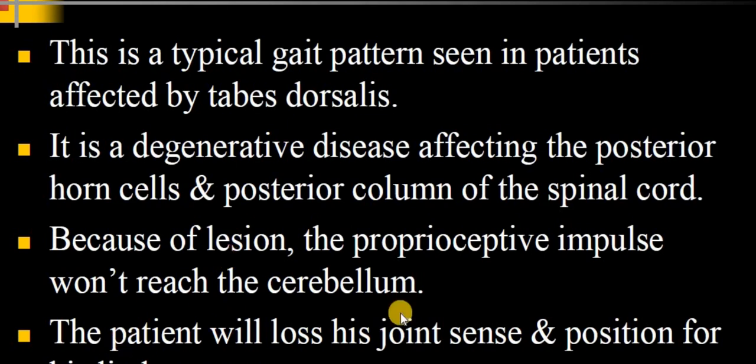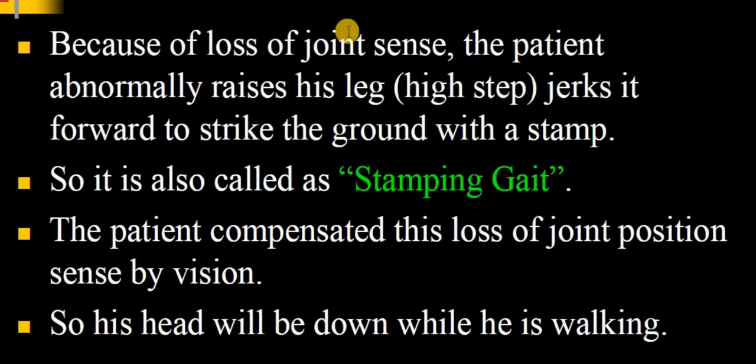The patient will lose joint position sense, JPS, for his limb in a particular space. So because of loss of joint position sense, the patient abnormally raises his leg high and jerks it forward to strike the foot with a stamp. This is also known as a marching gait or a stamping gait. The patient compensates for the loss of joint position sense by vision, so his head will be down while he is walking.